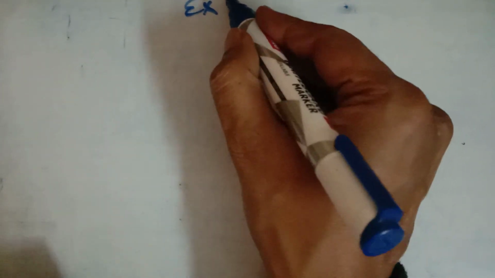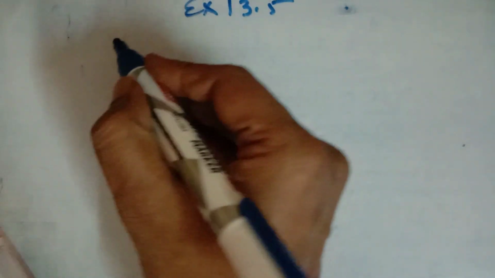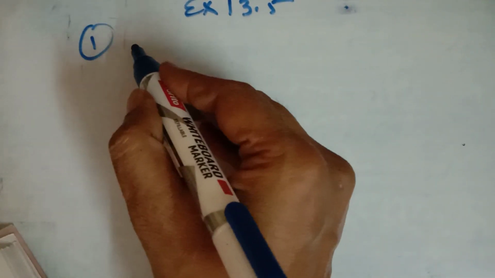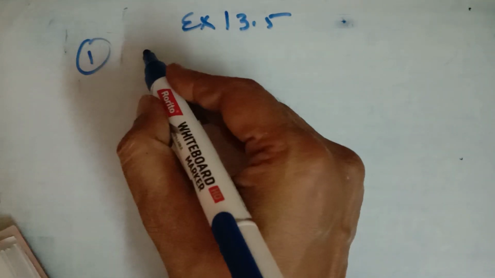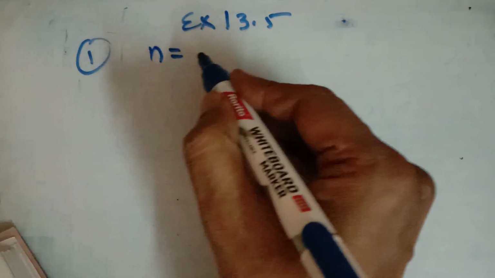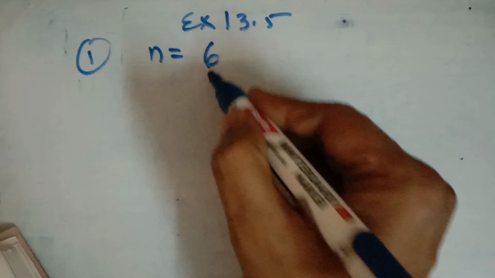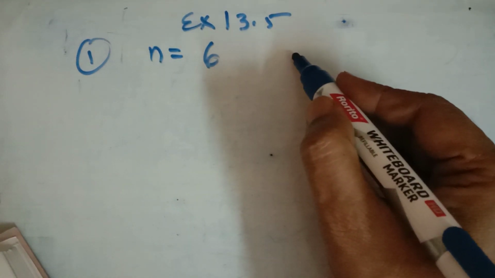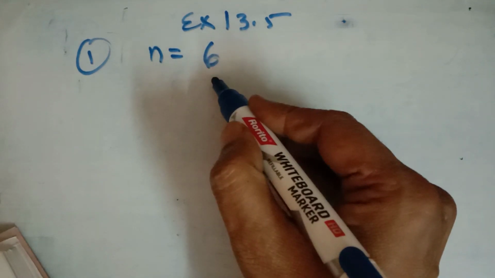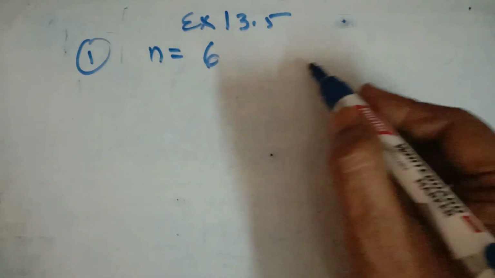So what you have to do in the exercise 13.5: a die is thrown 6 times. So here n is the number of trials, 6 times is thrown. In the formula, combination of n r, p raised to power r, q raised to power n minus r, n is the number of trials and r is from 0 up to n.